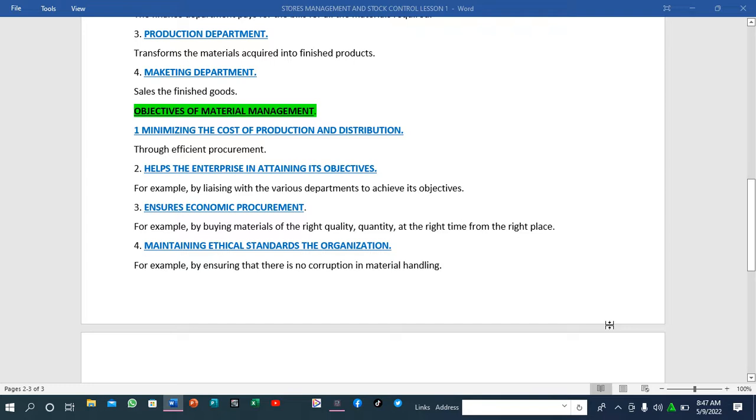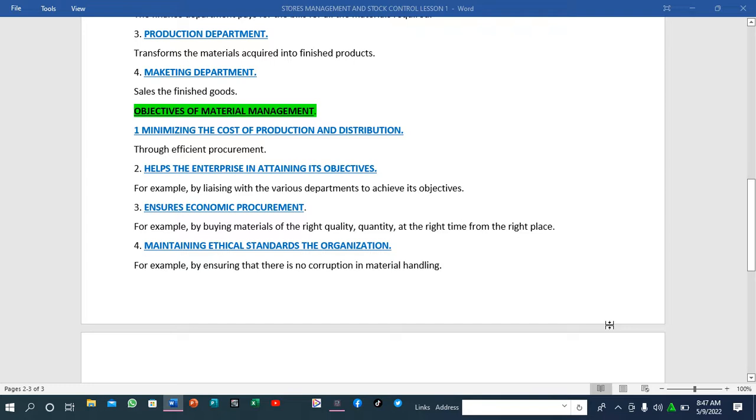So they have to ensure that the right time is observed, and then from the right place. You see, you have to ensure that you have procured your goods from the right place. Why? Because we have some suppliers who are not even ISO certified. This means that maybe they are not eligible, not qualified, not even registered. When you obtain goods from such sources, you may end up causing conflicts. You may even end up losing your goods. So they have to ensure that the goods obtained have come from the right place.